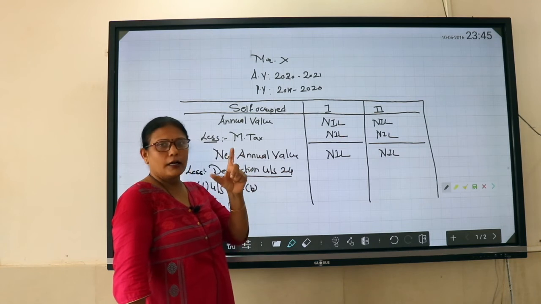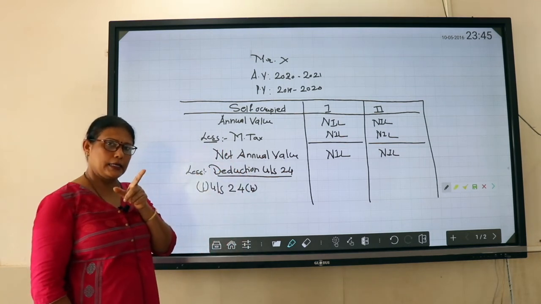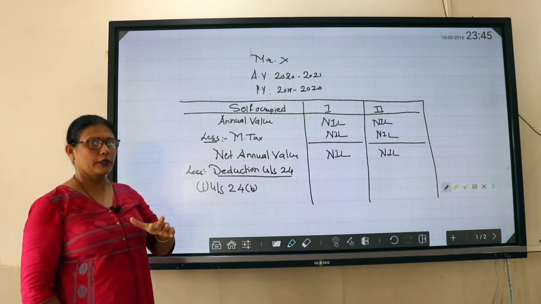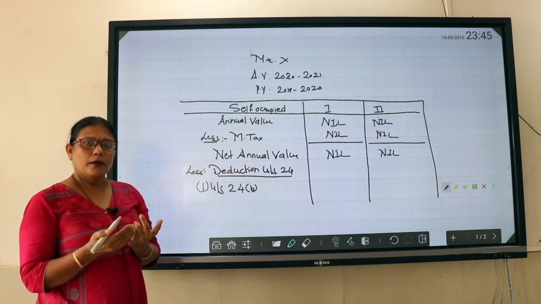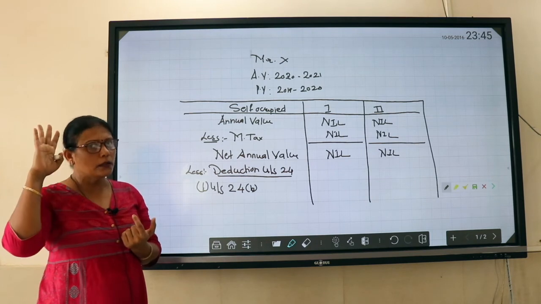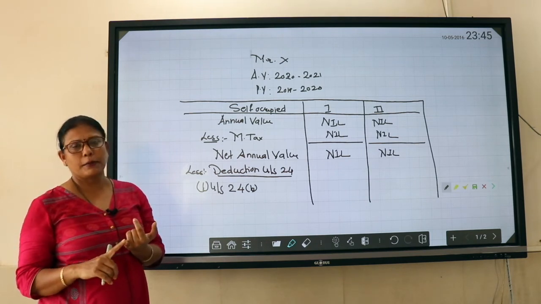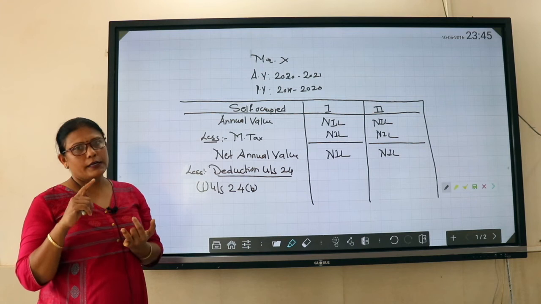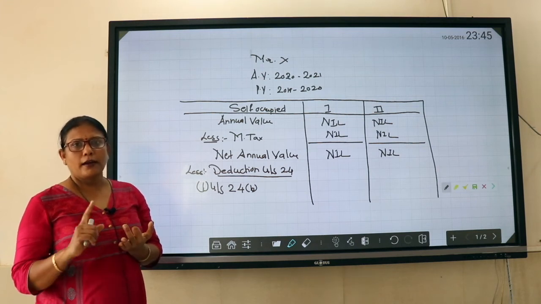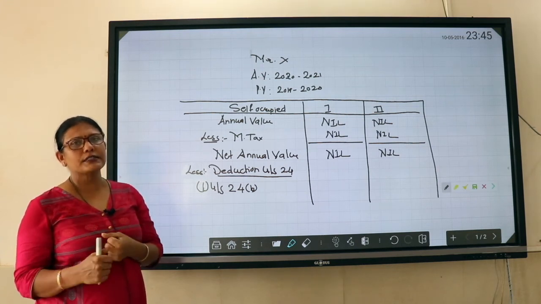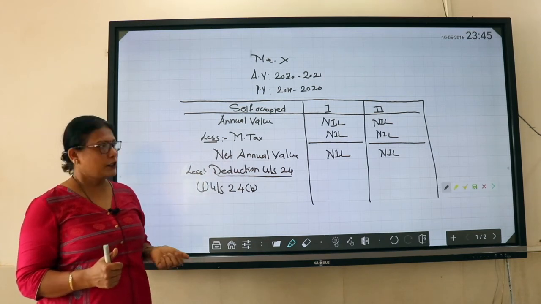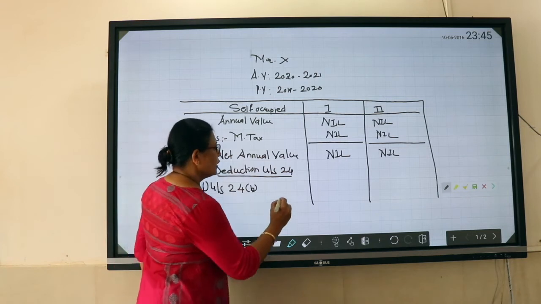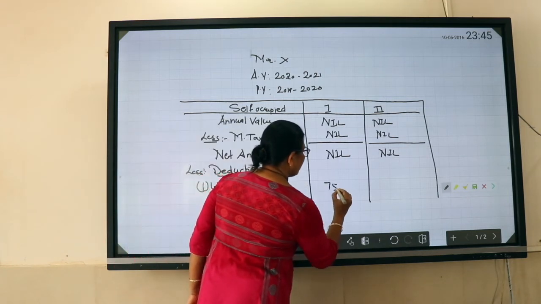He has taken a loan in 2018 and has acquired the property now. That means he has completed the construction, and he has also satisfied the conditions, that is, it is after 1st April 1999. So what is the interest in that case? 75,000. The problem says it is 75,000. So he is eligible for interest of 75,000 here.